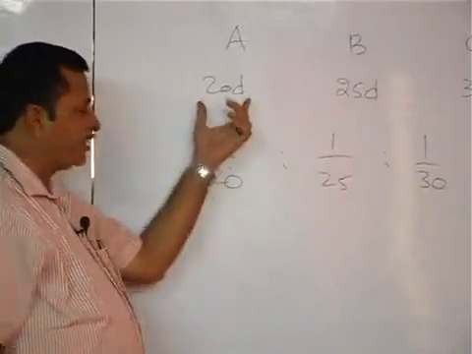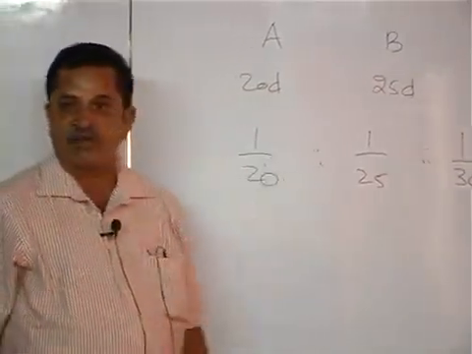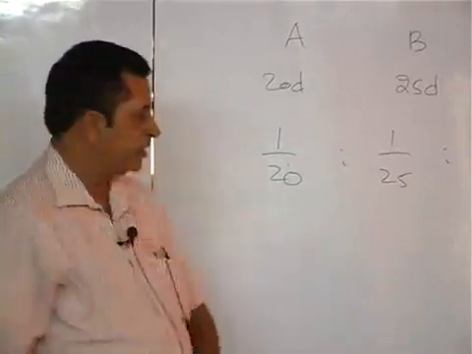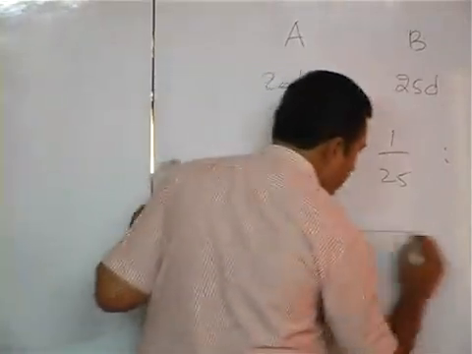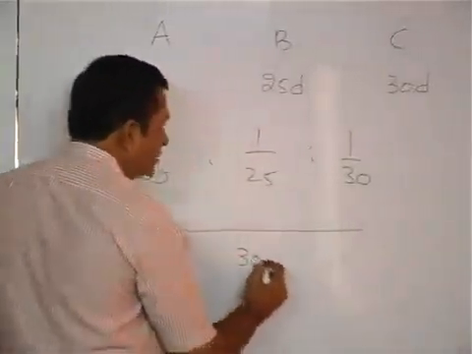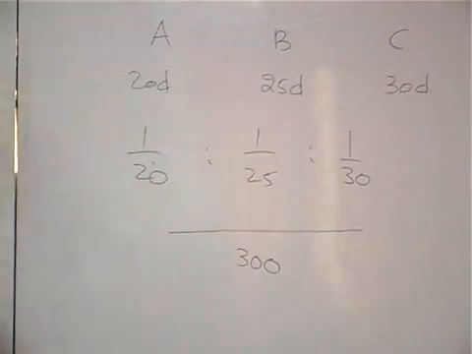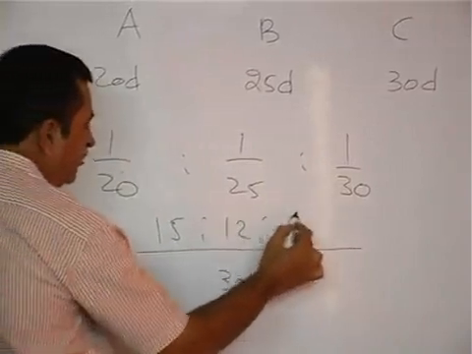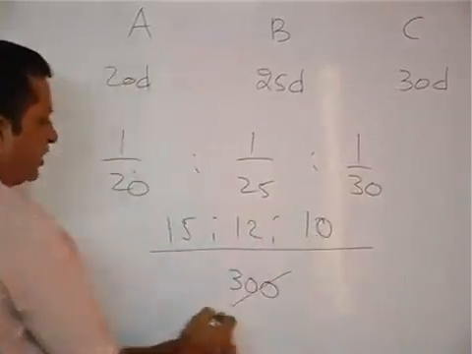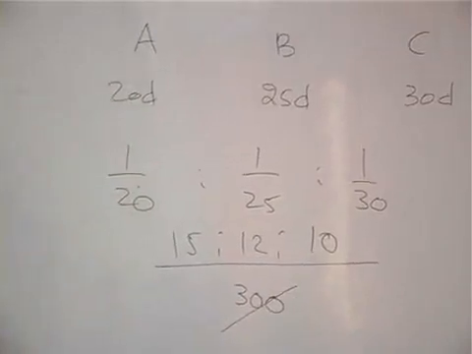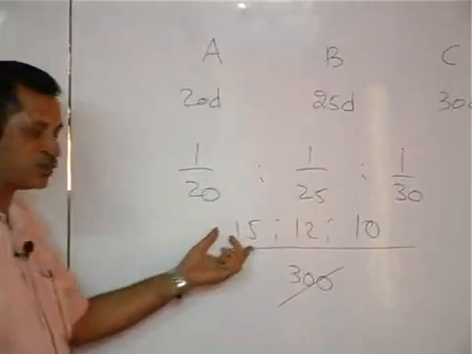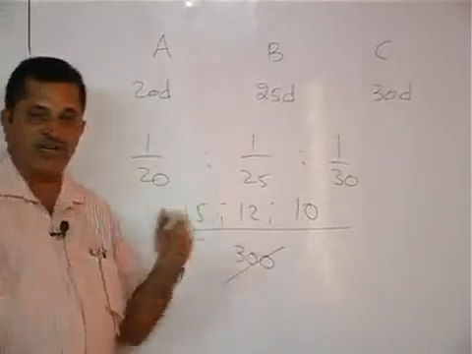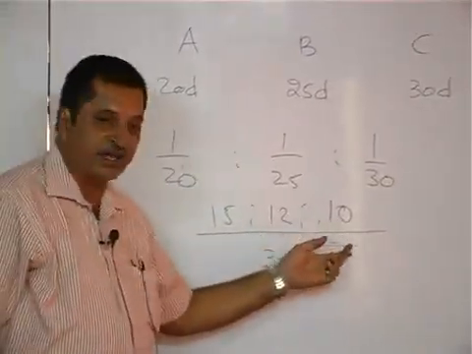If A can do a piece of work in 20 days, 1 day work is 1 by 20, which is called 1 day work or capacity. 20, 25, 30, the LCM is 300. 20 15s are, 25 12s are, 30 10s are. So, A should get 15 shares, B should get 12 shares, C should get 10 shares.